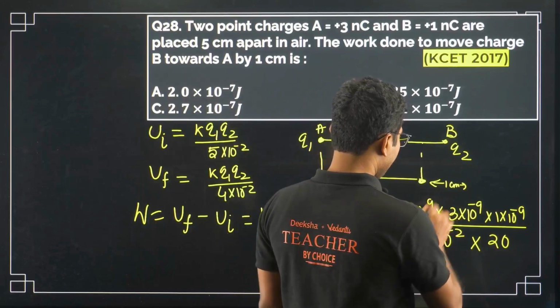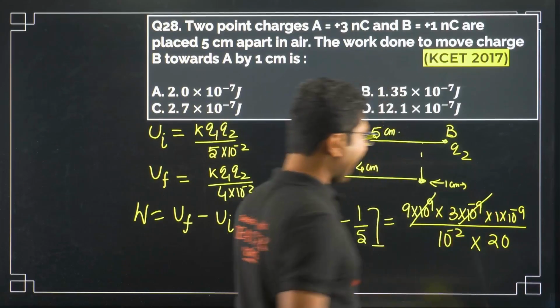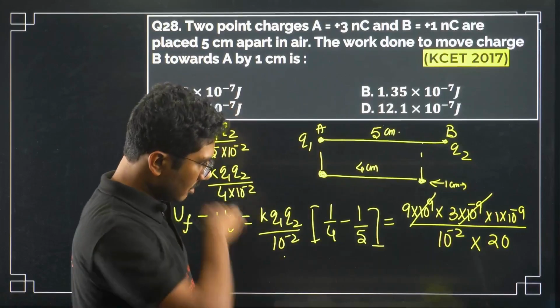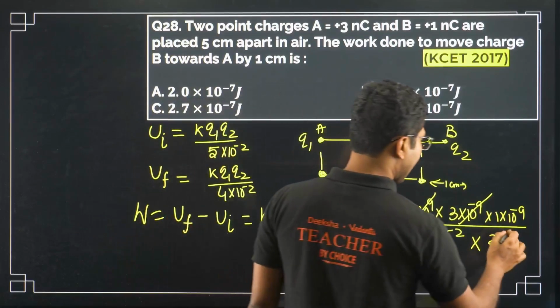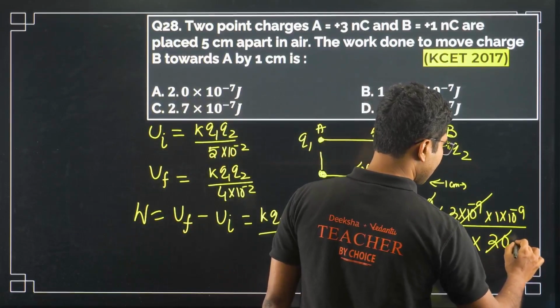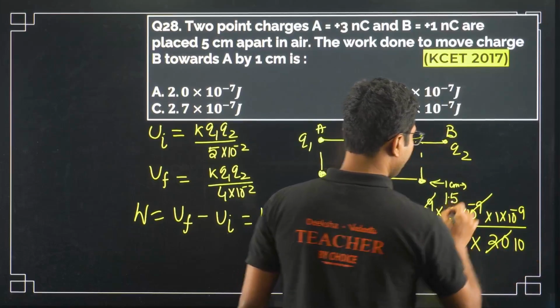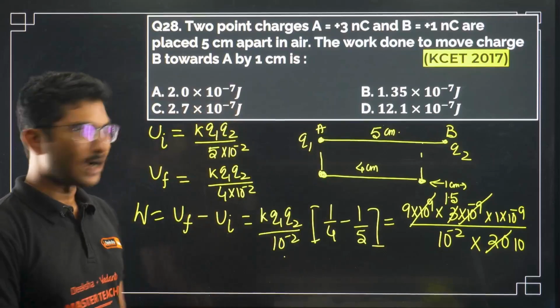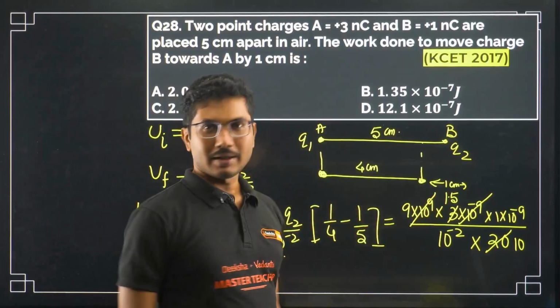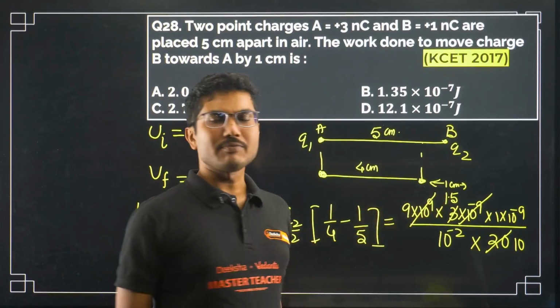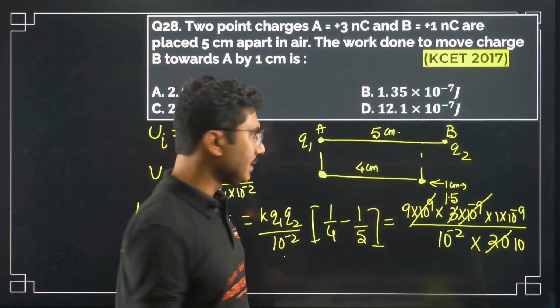Now 10 to the power of 9, 10 to the power of 9 cancels, and you can cancel this as well. You get 1.5. So 1.5 into 9, how to do that? 9 into 1 is 9, 9 into 0.5 is 4.5. You add them, 13.5.